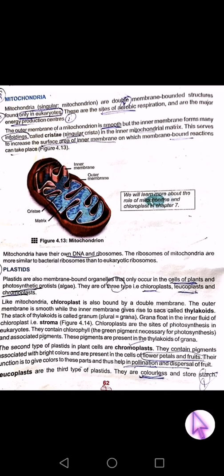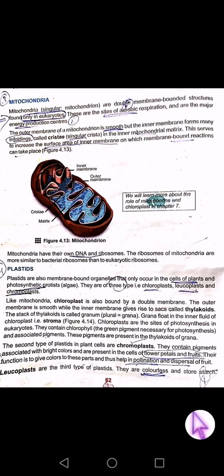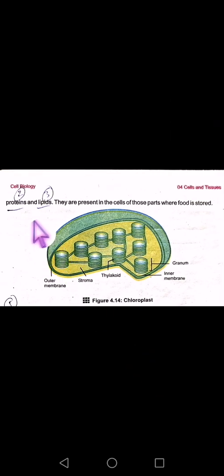Then comes the third type, that is called leucoplast. These are colorless and store starch, proteins and lipids. They are present in cells of those parts where food is stored. They help in food storage. Fine. These are the three cell organelles we have studied. You have to make notes of it. Thank you.